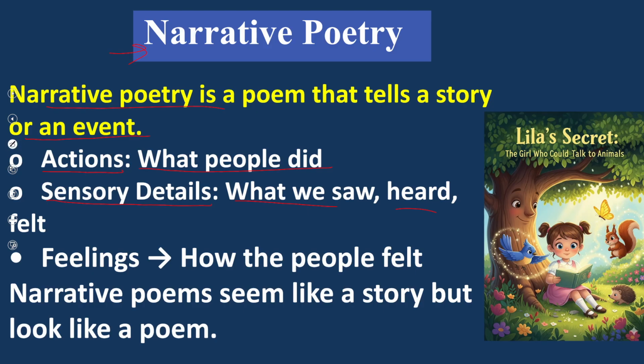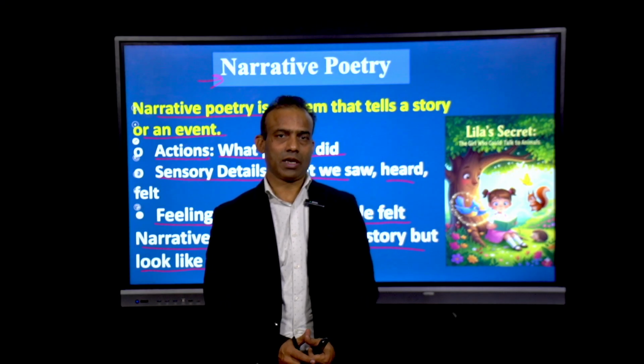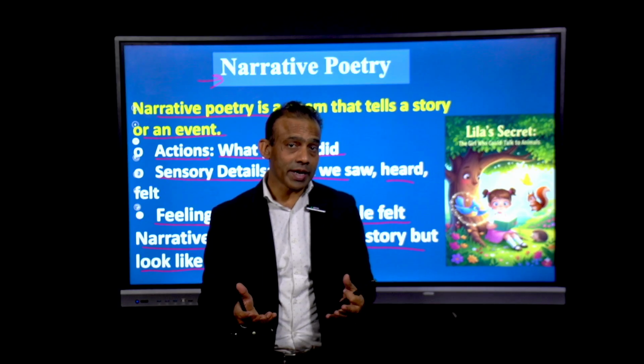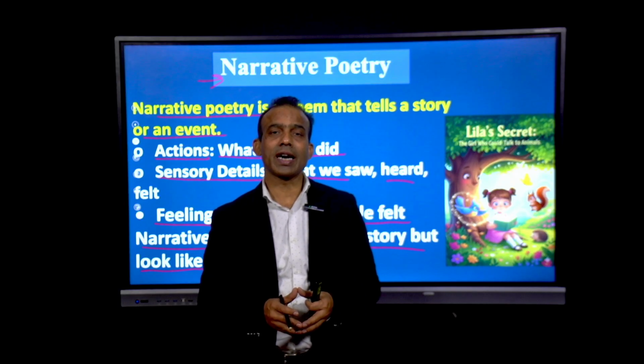If a poem is describing what we saw, heard, or felt, that is narrative poetry. Feelings: how the people felt. Narrative poems seem like a story but look like a poem. This is a very important point. The poem looks like a poem, but in another way it is a story. This is called narrative poetry.